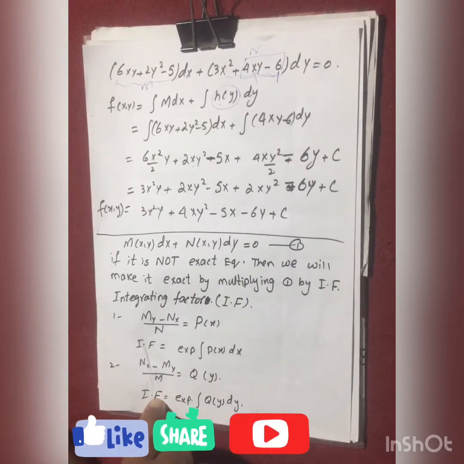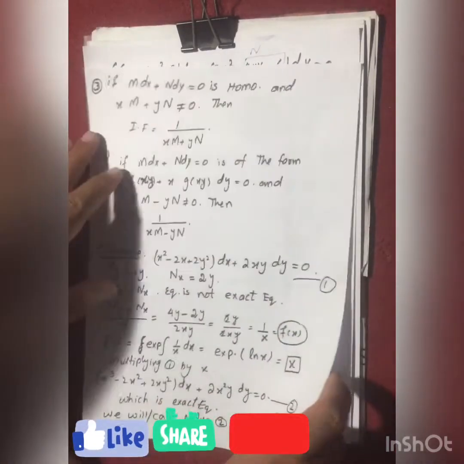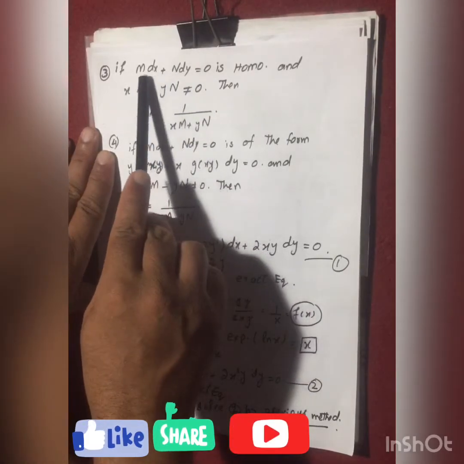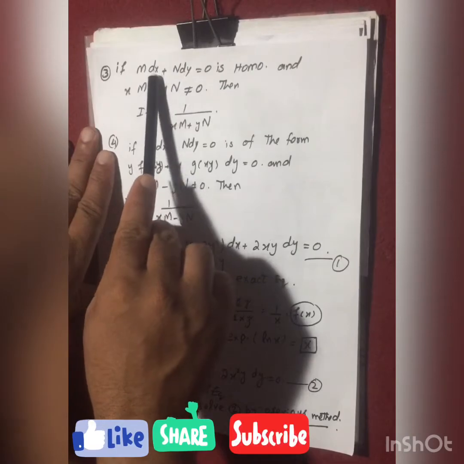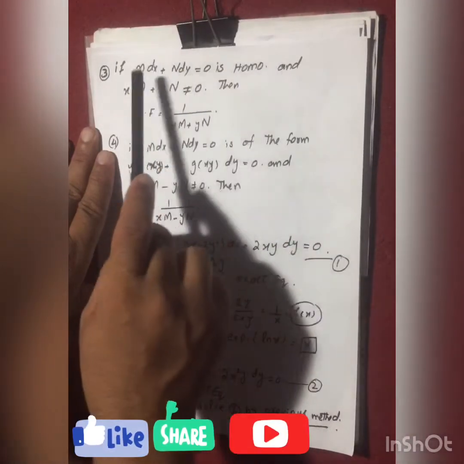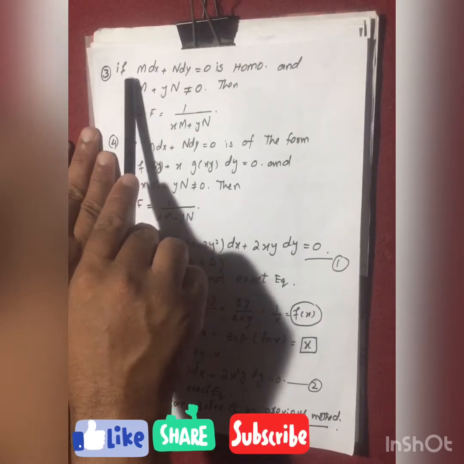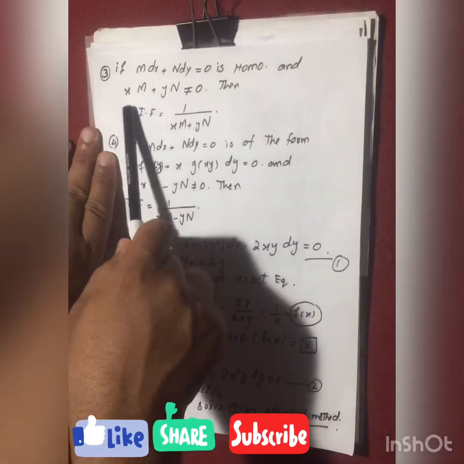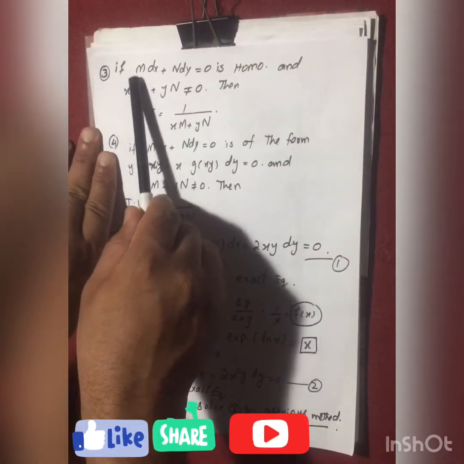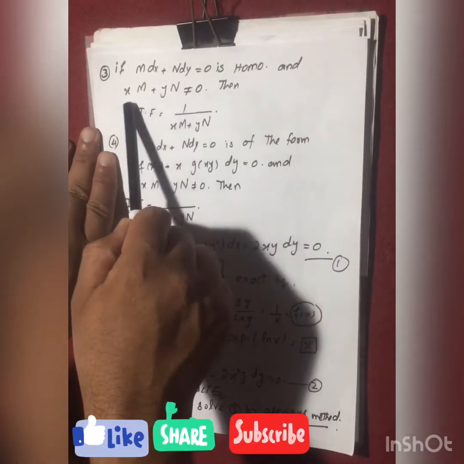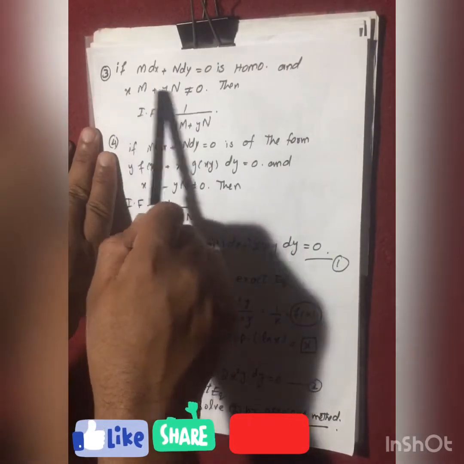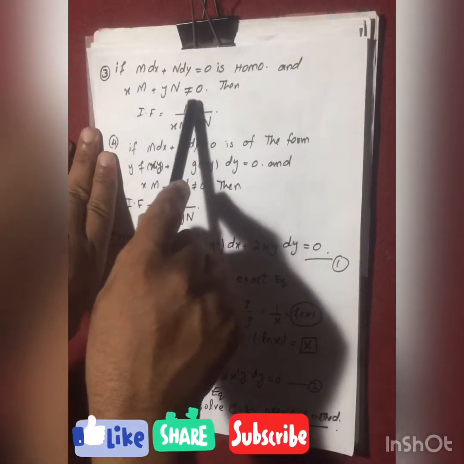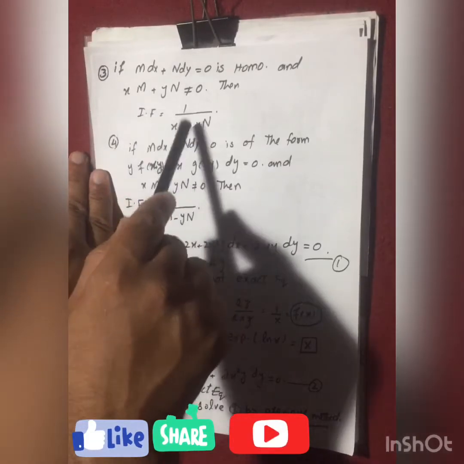After this, there exists a third rule. For M dx plus N dy equals 0, if you see that the equation is homogeneous, meaning the degree of M and the degree of N are the same, and you multiply M by x and N by y and the sum, Mx plus Ny, is non-zero, then 1 over this factor will be the integrating factor. You do not need to integrate it; you just multiply by it.